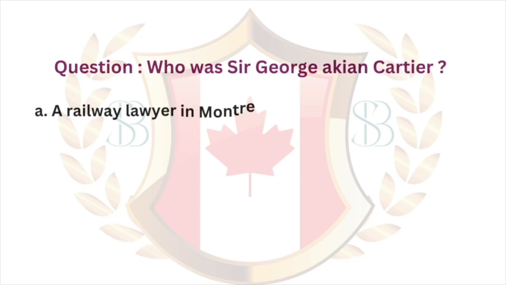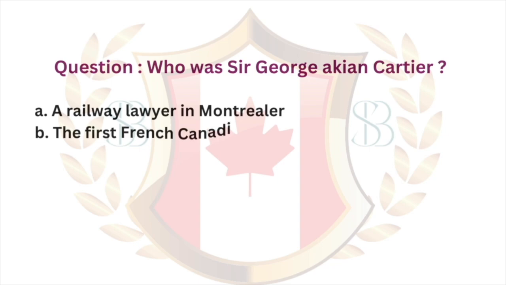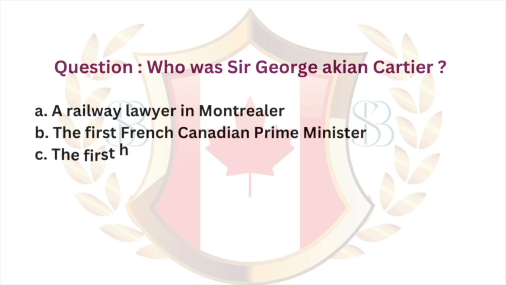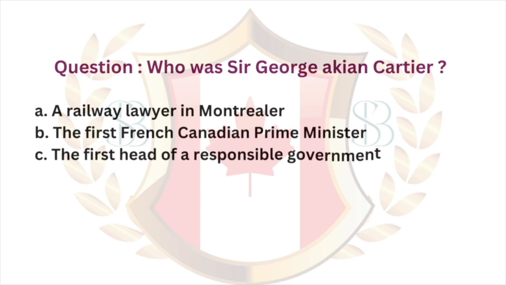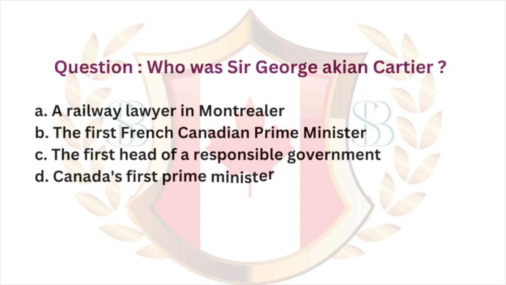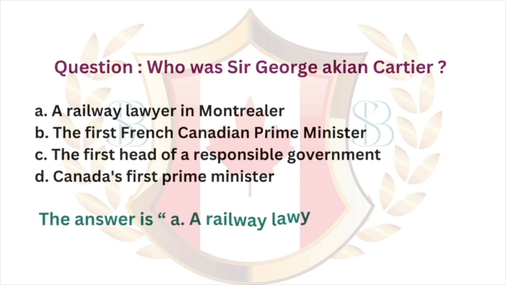Question. Who was Sir George Aiken Cartier? A. A railway lawyer in Montreal. B. The first French-Canadian Prime Minister. C. The first head of a responsible government. D. Canada's first Prime Minister. The answer is A. A railway lawyer in Montreal.